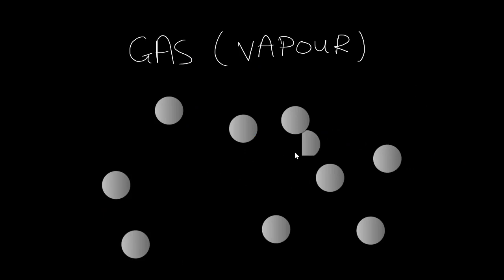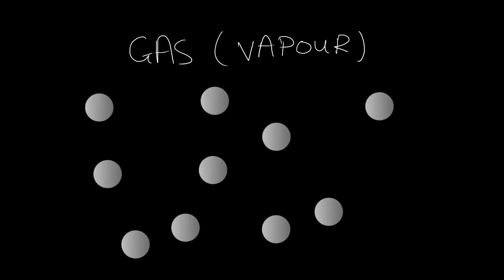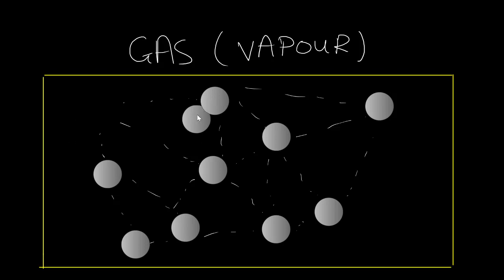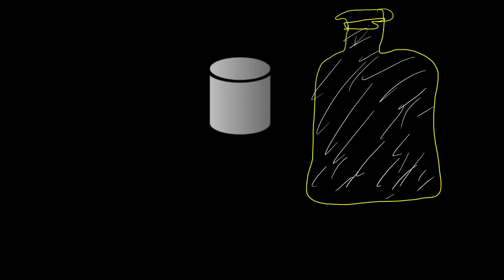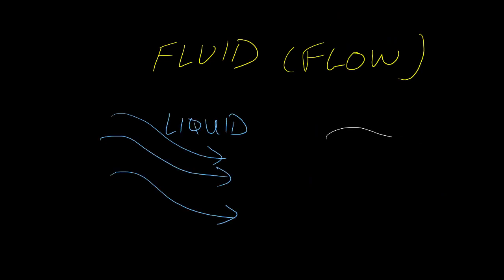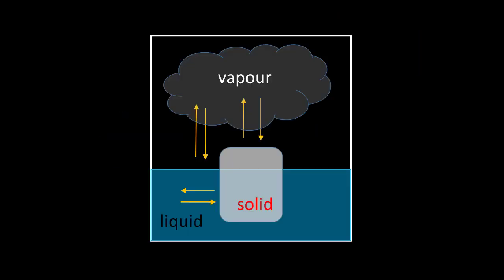In a gas or vapor, the molecules are not bonded and fly about freely, although there may be weak attraction at a distance between molecules. The molecules interact with each other and with the walls of their container by collisions. A gas is compressible, so it can expand and be compressed because there is a lot of space between molecules, and it takes the shape of its container. Both a liquid and a gas are fluids because they can flow, unlike a solid.